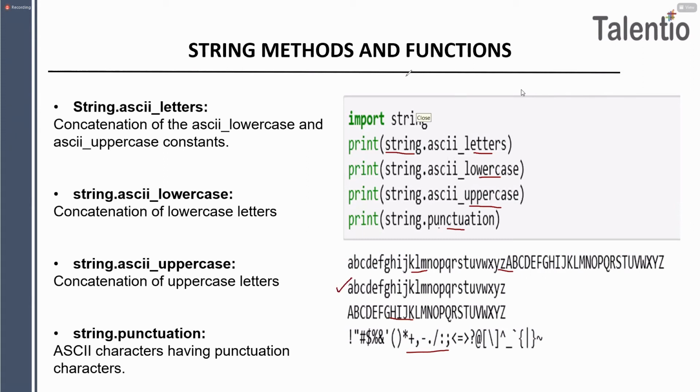Very simple. You have to simply add one library, which is import string. String is the name of your library, guys. From which, if you wanted to print string dot ascii letters, you will be getting all letters in concatenation. For lowercase, all lowercase. For uppercase, all uppercase. For punctuation, all the symbols. Simply you have to add these methods. That's it. Nothing else you have to do. Next, we'll see some more methods, guys.